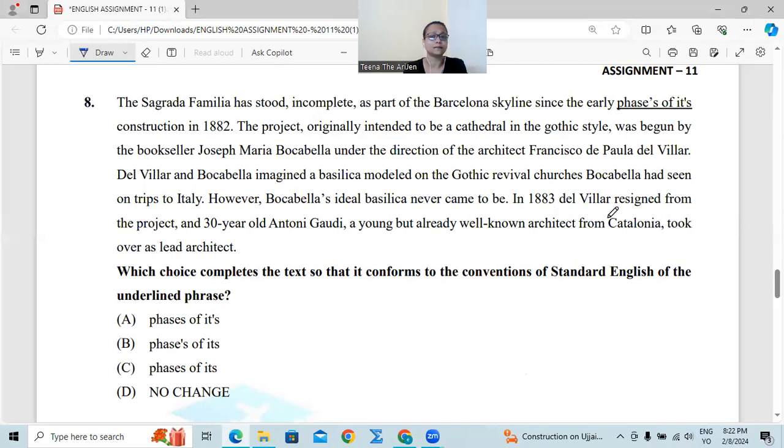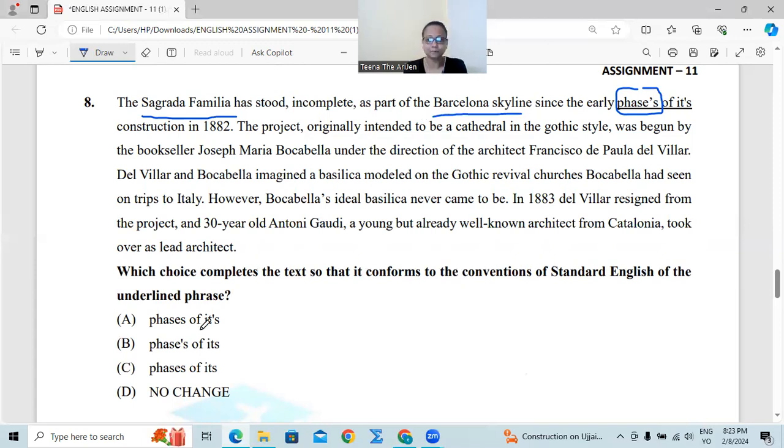In 1883, Del Villar resigned from this project, and 30-year-old Antoni Gaudí, a young but already well-known architect from Catalonia, took over as the lead architect. Which choice completes the text? Okay, now see, the Barcelona skyline since the early phases of its construction. Now, early phases. Okay, that means phases must be plural. Not possessive singular. Of its construction, this one, Sagrada Familia's construction, as a part of the Barcelona skyline.